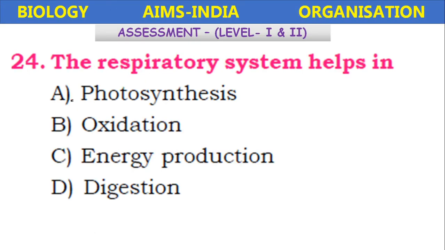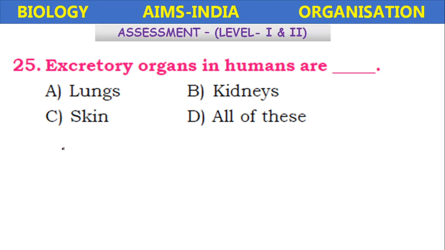So these are all level 1 questions. The respiratory system helps in photosynthesis, oxidation, energy production, digestion. Respiratory system helps in energy production. Next, excretory organs in the human beings are lungs, kidneys, skin.